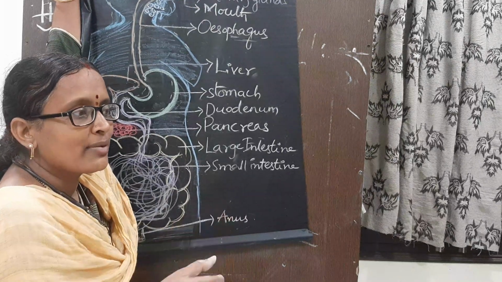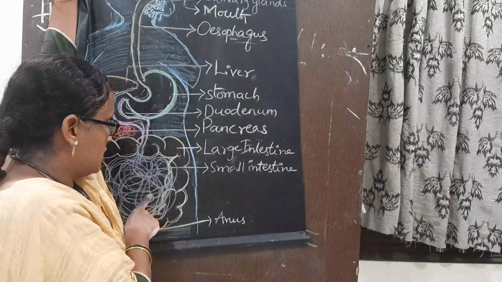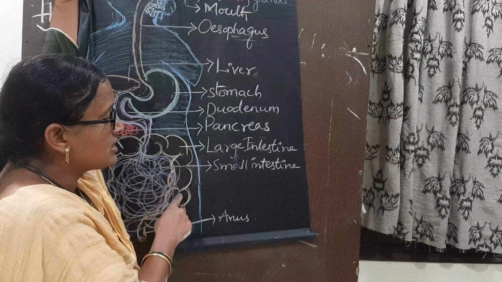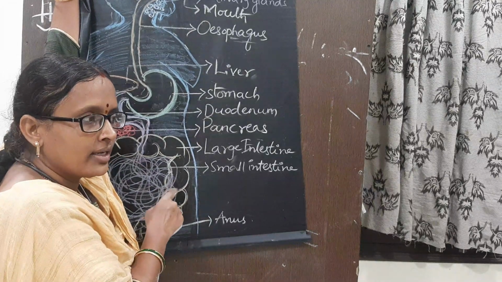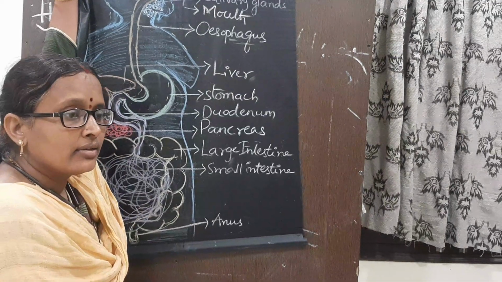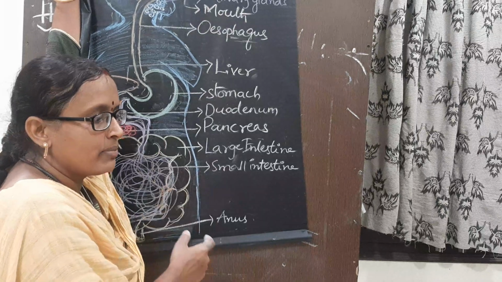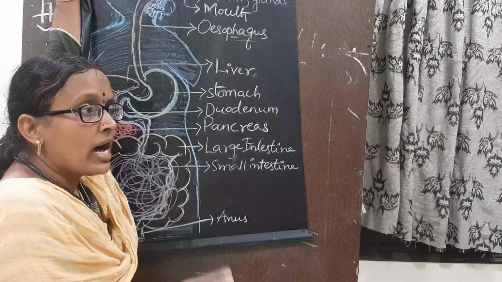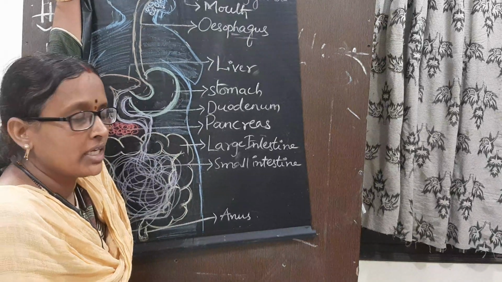To increase this absorption rate, there are small villi in the small intestine, and undigested food moves into the large intestine. If there is any useful material, it is reabsorbed by the body, and the rest is sent out through the anus. Sending of undigested food material through the anus is known as defecation.